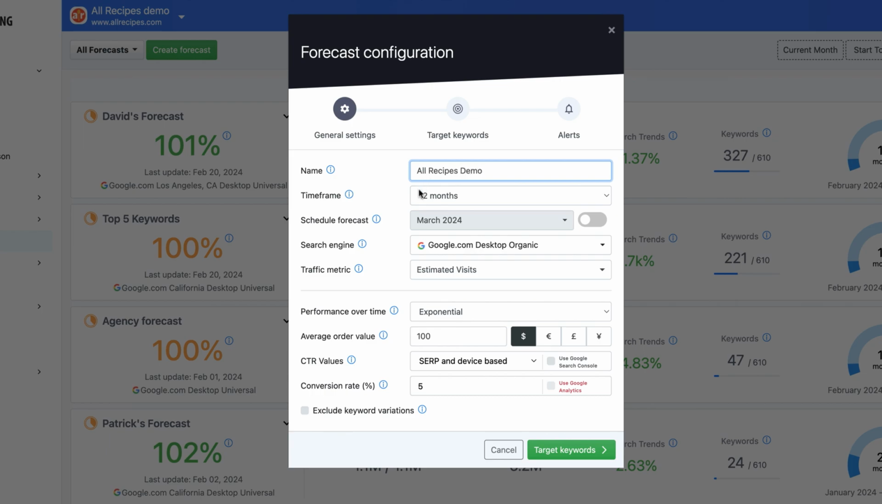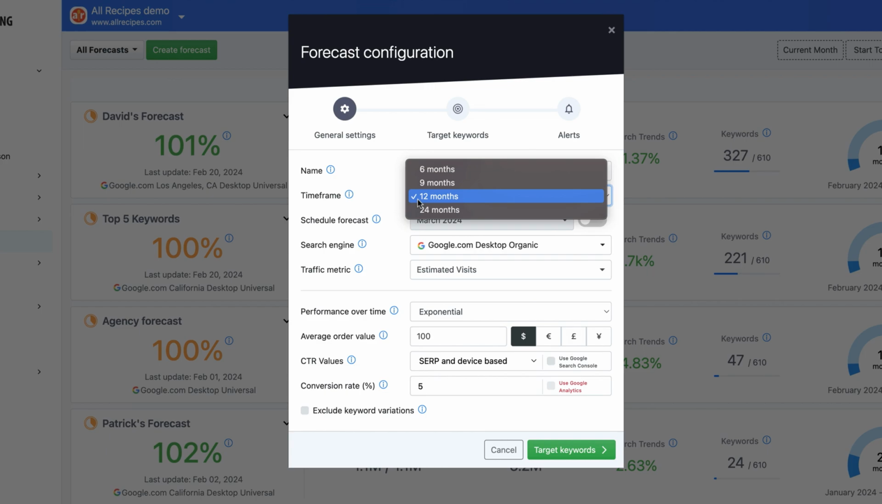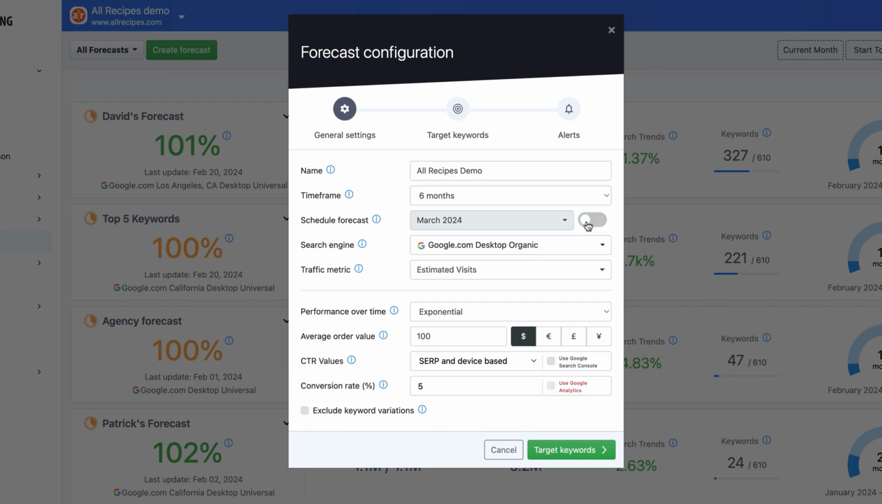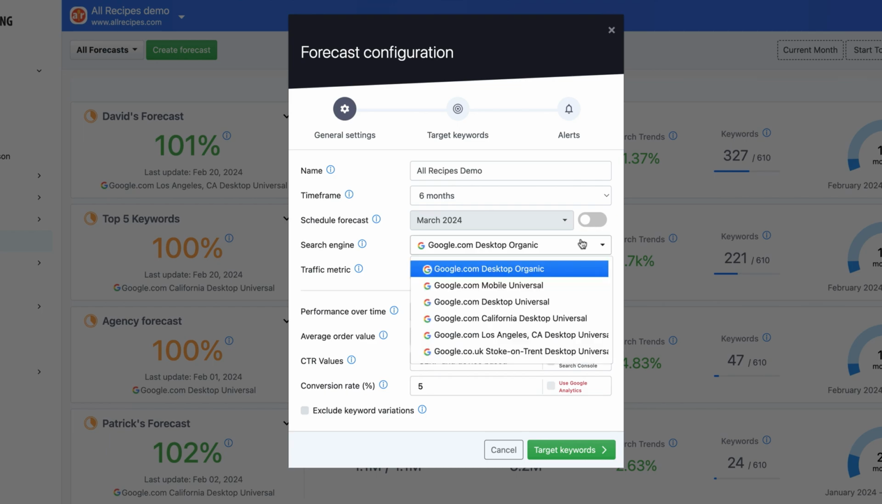After giving it a name, decide how soon you'll reach a higher ranking threshold for the keywords you're targeting by choosing a time frame from 6 to 24 months. You can start the forecast as soon as you're done with the setup, or you can schedule it to start at a later date. Next up, pick one of the tracked search engines to establish the search market you're targeting.